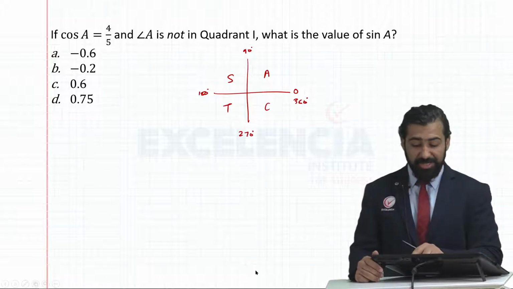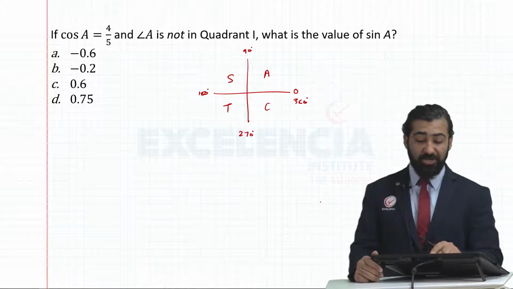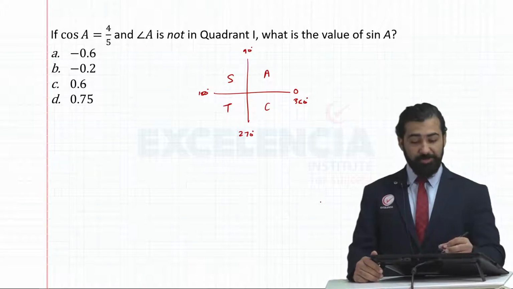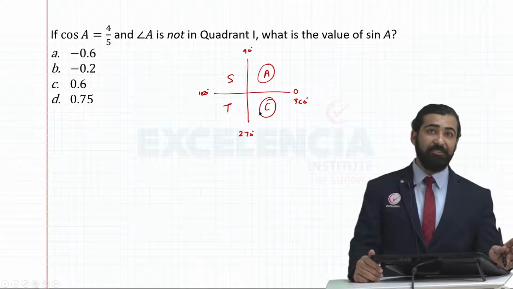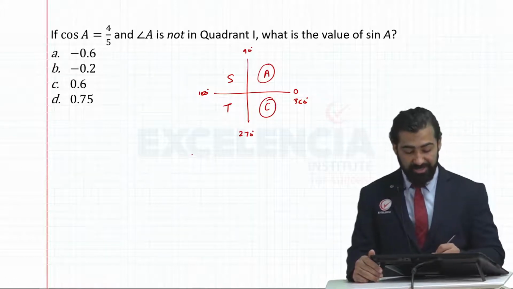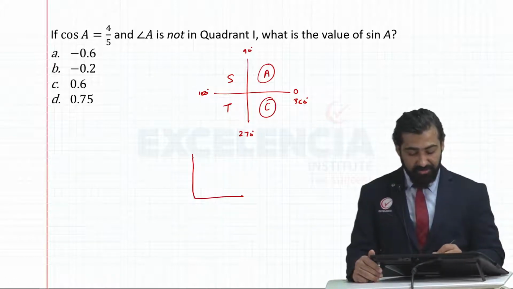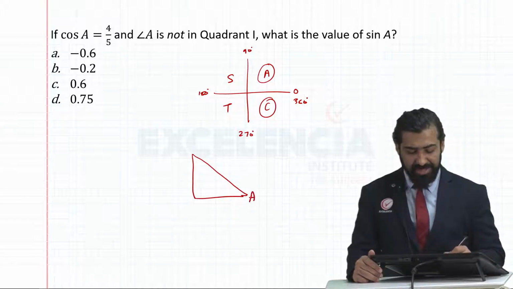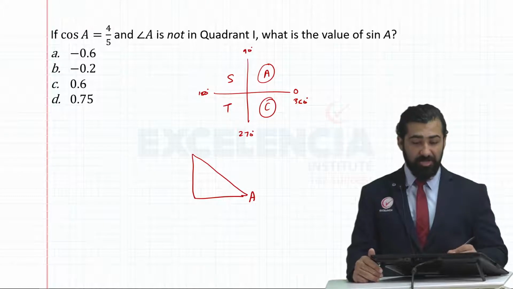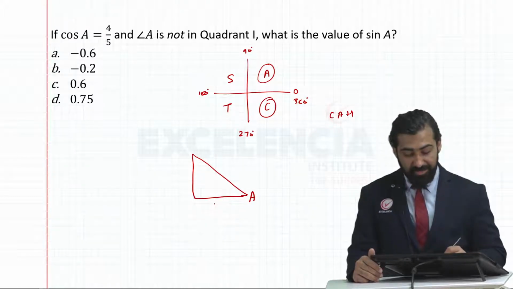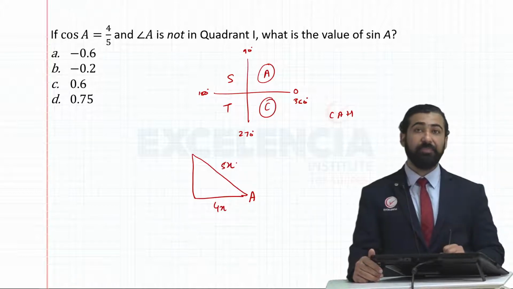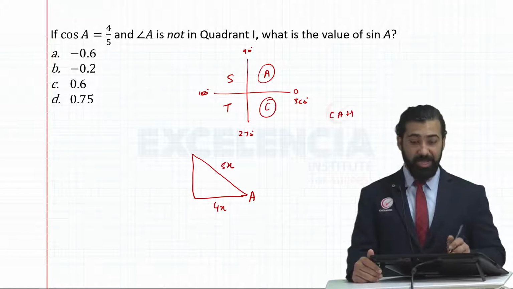Now if cos A is 4 upon 5 and angle A is not in the first quadrant, cos is positive in the first and fourth quadrants, which means angle A is definitely in the fourth quadrant, and we want to find the value of sine A. So we'll draw this diagram just for our understanding. Let's call this angle A. Now cos theta is adjacent side divided by hypotenuse.